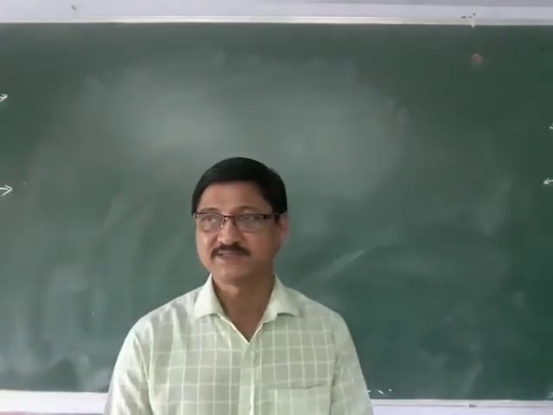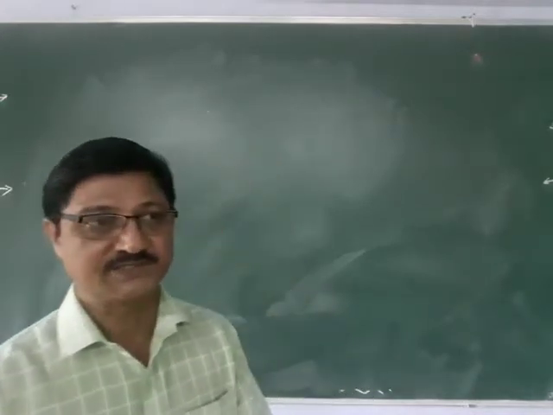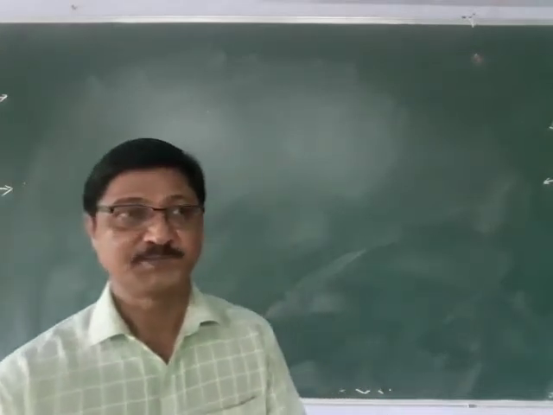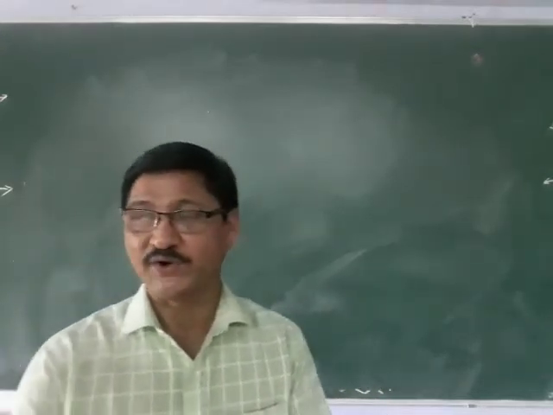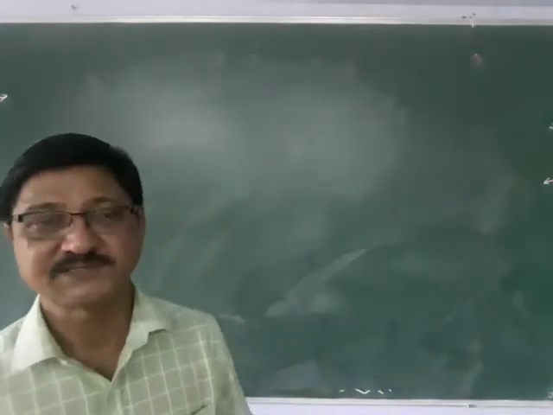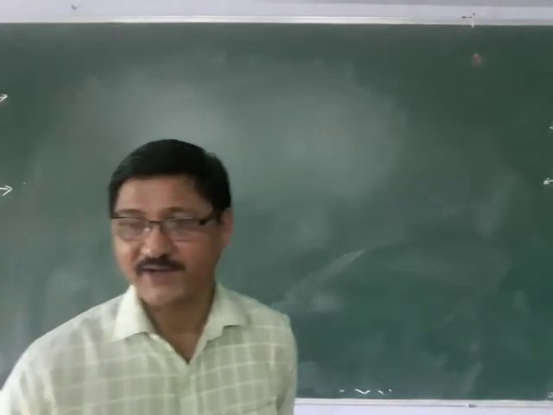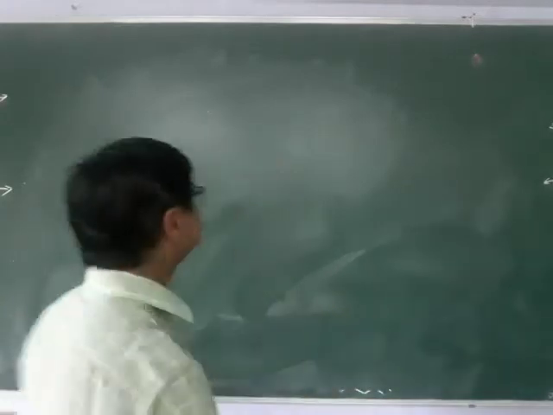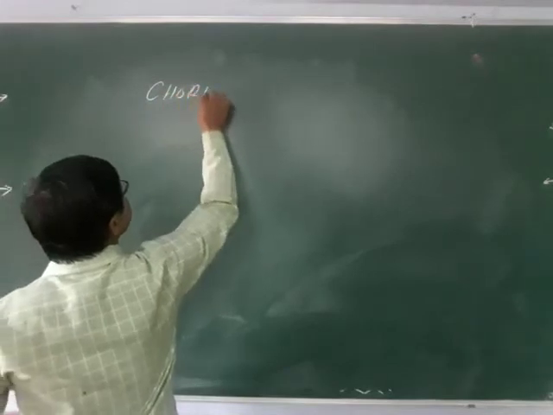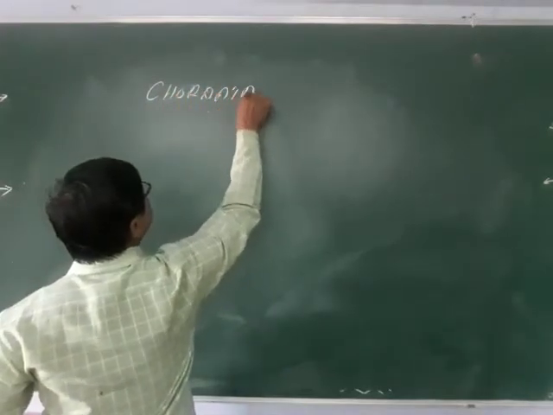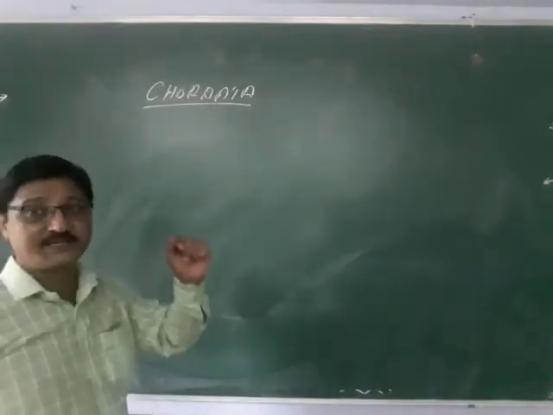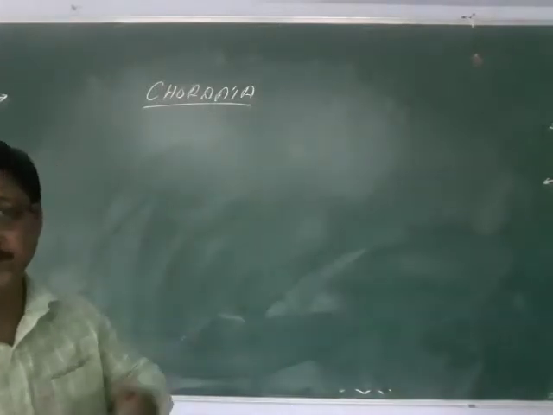Chorda is a Greek term derived from string. The presence of a string in the body is called chordata, and non-chordata means the absence of that chorda or string. So here you can say chordata. Last time you studied that the animal kingdom is divided into invertebrates and vertebrates,